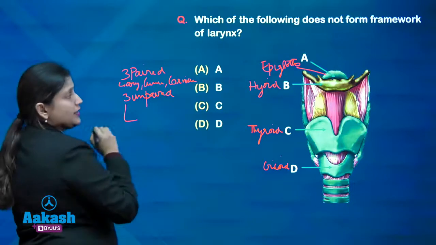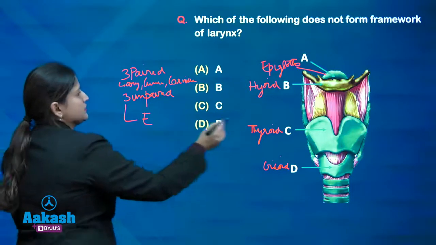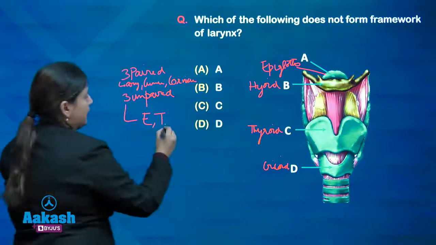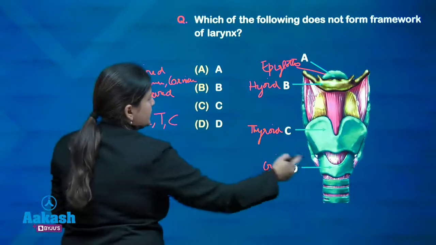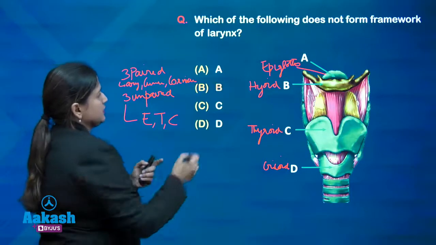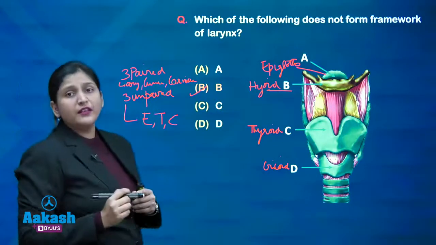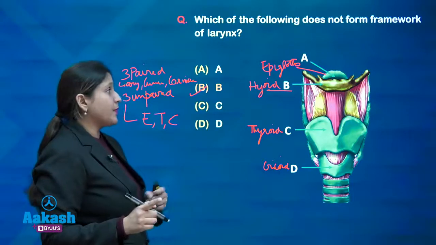The unpaired cartilages are epiglottis, thyroid, and cricoid. So, the answer is B, that is hyoid. It does not form the framework of the larynx.